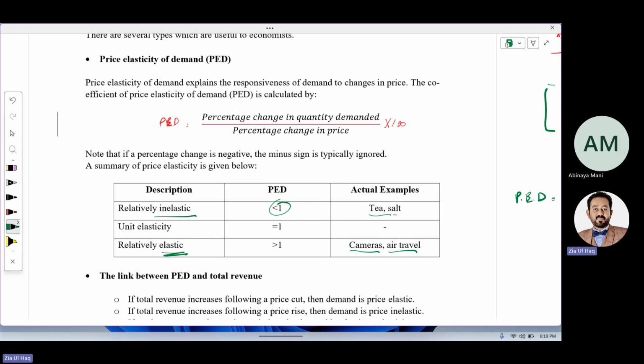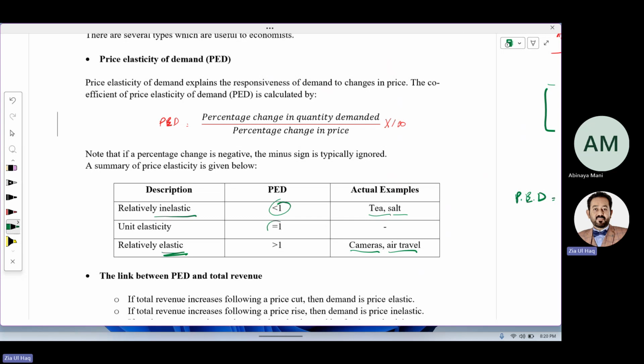For example, for tea and salt, if there is change in price, there will be very small change in demand because these are necessities. If any person wants to drink tea, they will drink tea whether the price increases or decreases. If you want to use salt in your food, you will use the same quantity whether the price increases or decreases. There will be no change in demand, or there could be a small change rather than too much.